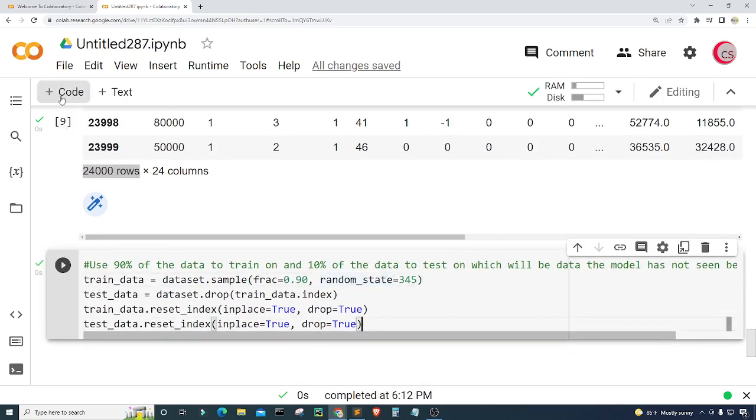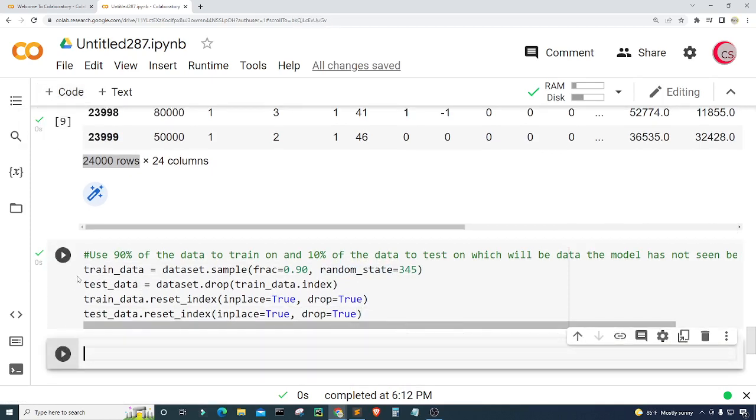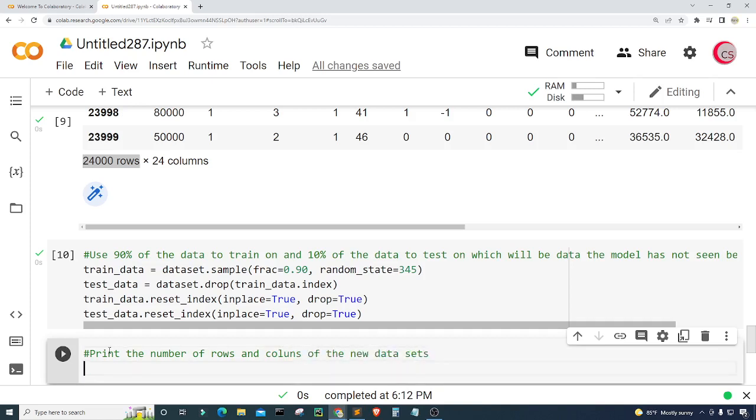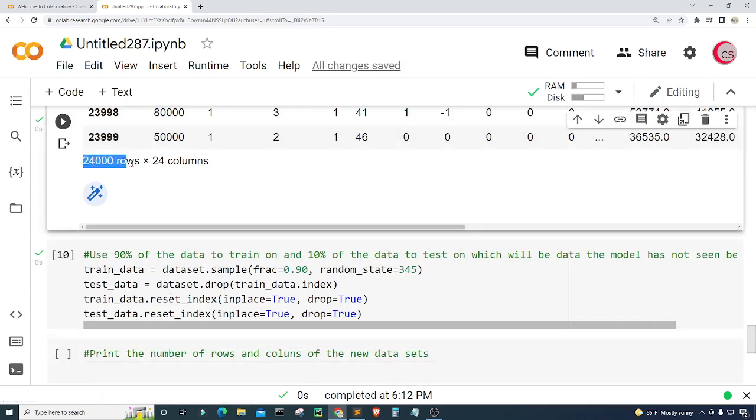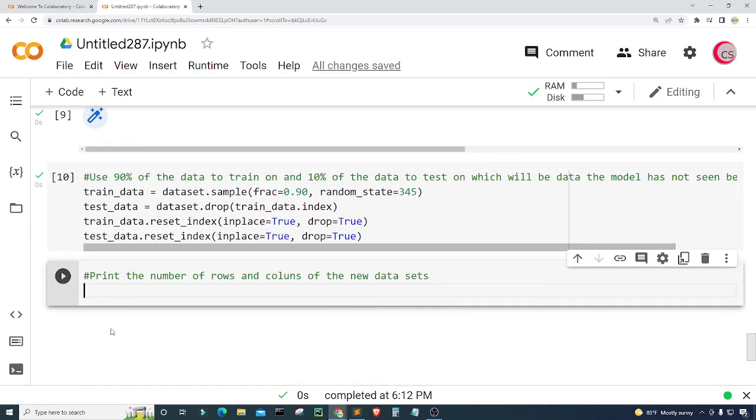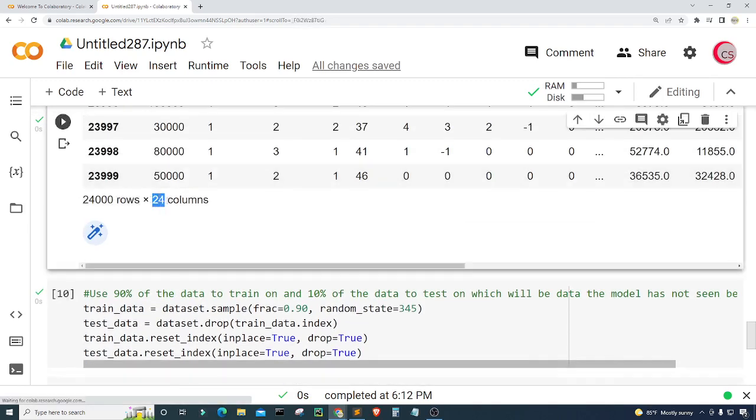It looks good. I'm going to create a new cell now that we have our two new data sets. And now I want to print the number of rows and columns of the new data sets. They should add up to the same number of rows in our data set, which is 24,000 rows of data, and they both should still have 24 columns.